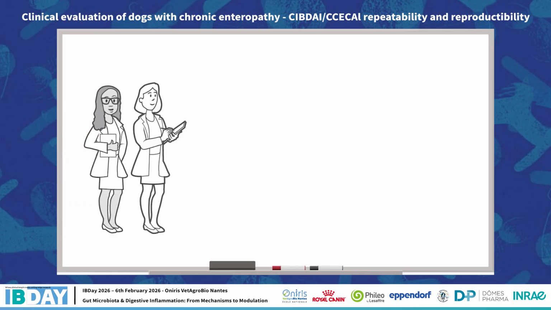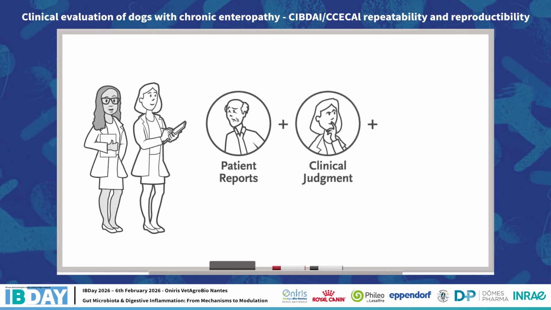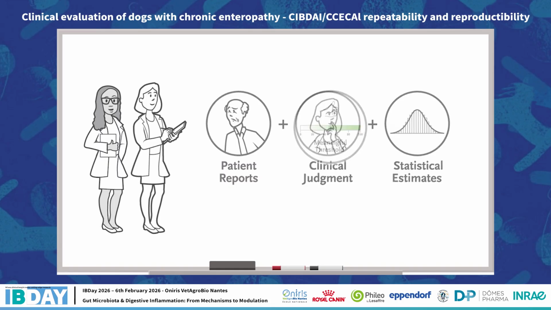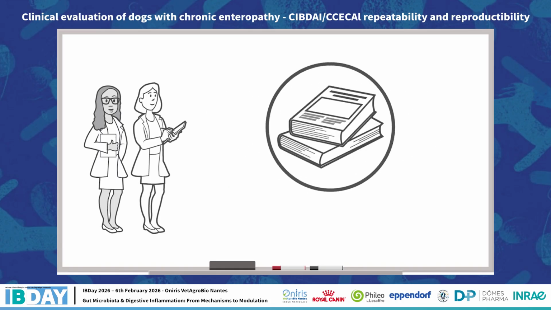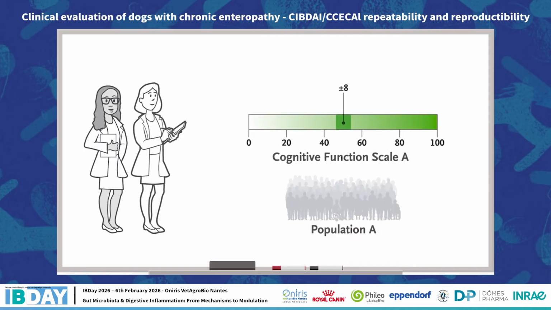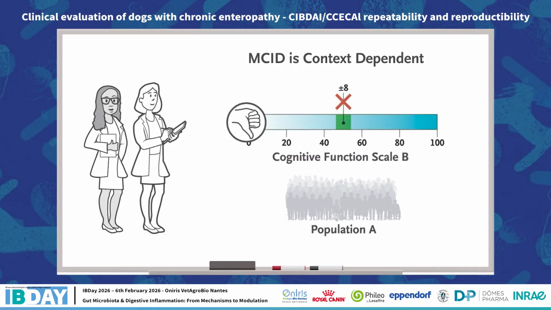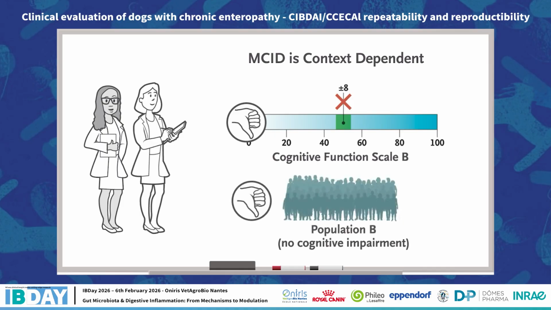Clinicians and investigators often combine elements of these approaches, using patient reports, clinical judgment, and statistical estimates to settle on a threshold that's considered clinically meaningful, and then becomes agreed upon in literature. Say, an 8-point difference on that 100-point cognitive function scale. Importantly, the MCID is context-dependent. That same 8-point difference might not apply to a related but different cognitive function scale, or to a different population, say of patients with no cognitive impairment at baseline.